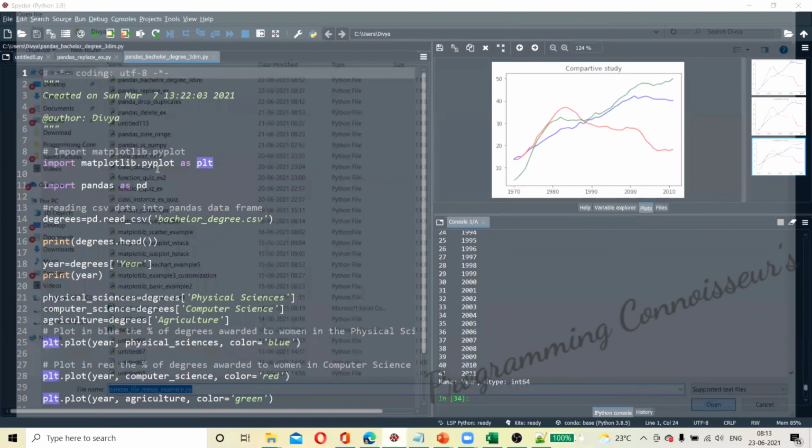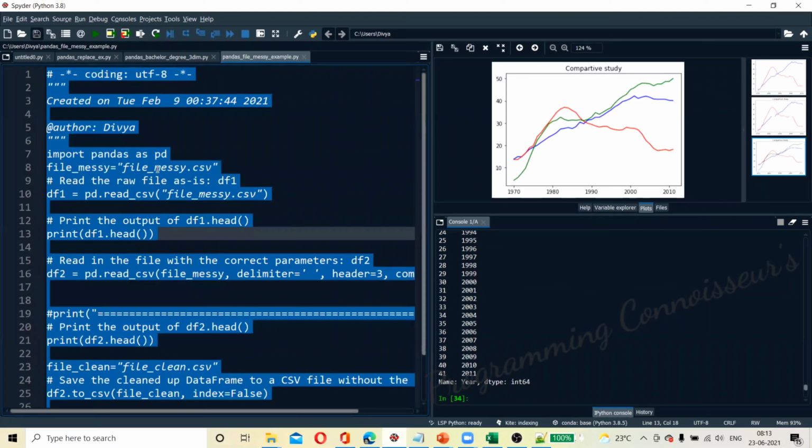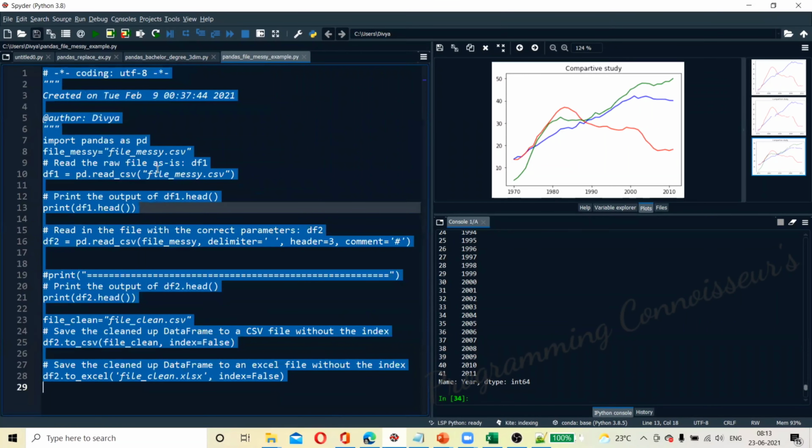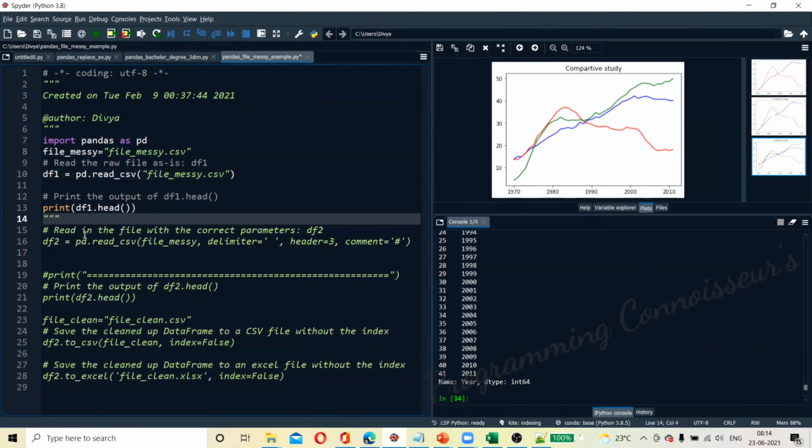So if you observe here, we have the file messy. We will read the file messy with read_csv. Yesterday also we read the degree data. From the read_csv method, we can read any CSV file. Can we print the first five lines? Yes, using the head method we'll print. First of all, we'll see how it looks.